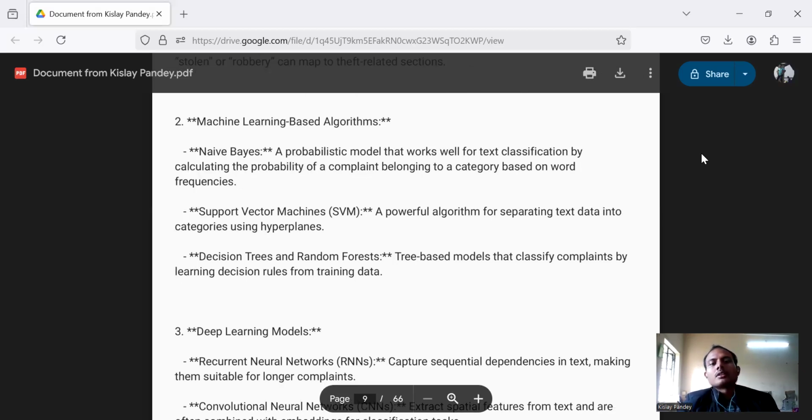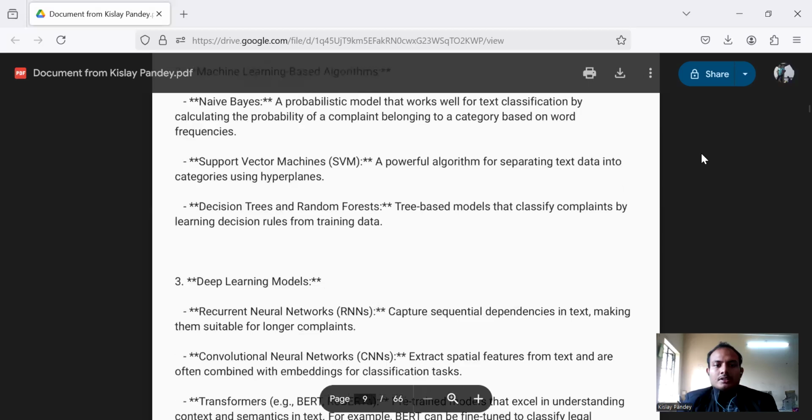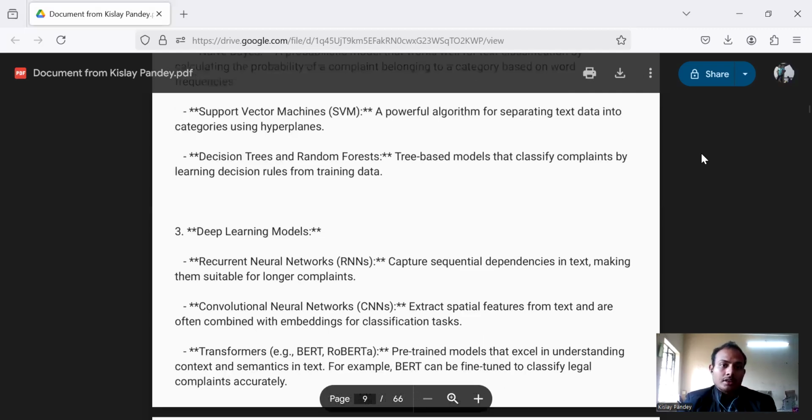Second, support vector machines, a powerful algorithm for separating text data into categories using hyperplanes. Decision trees and random forest: tree-based models that classify complaints by learning decision rules from training data.